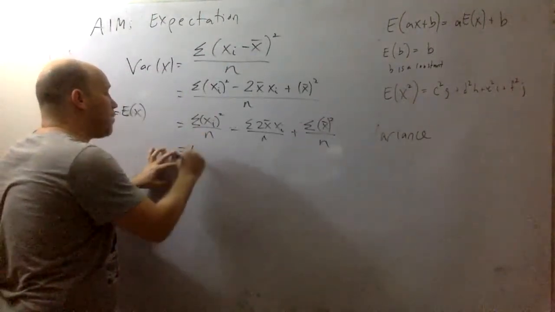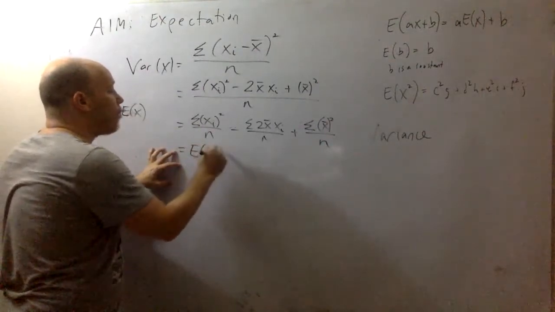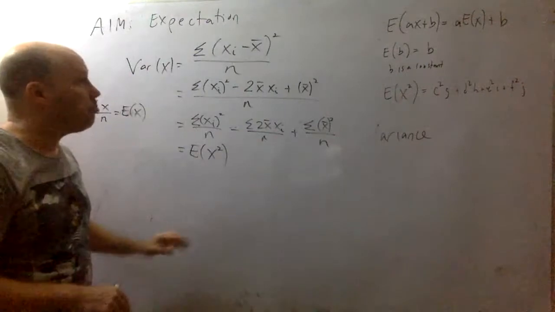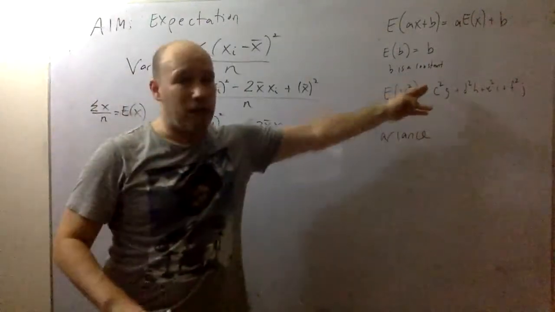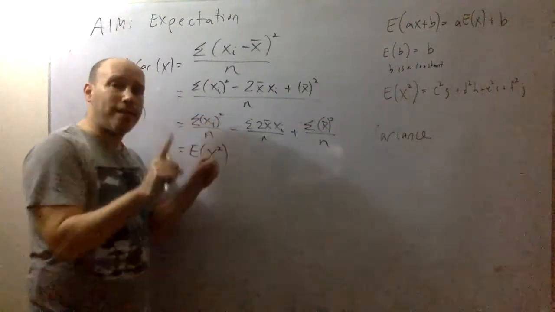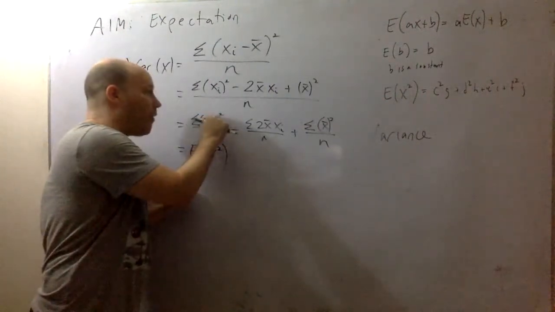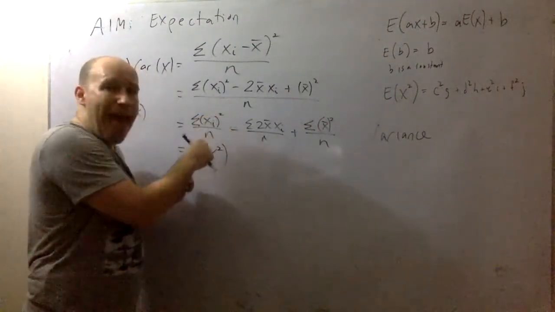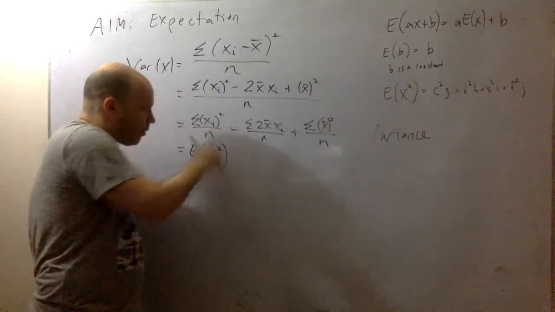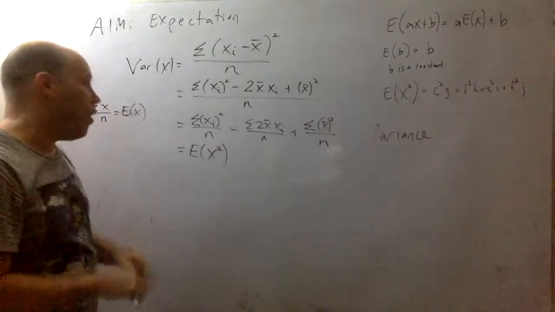This is another way of writing the expectation, the average of all of the data points squared. This is E of X squared, right? I originally squared all my individual points, and then I divided by n. Once again, that's the expectation of the data points squared, okay?